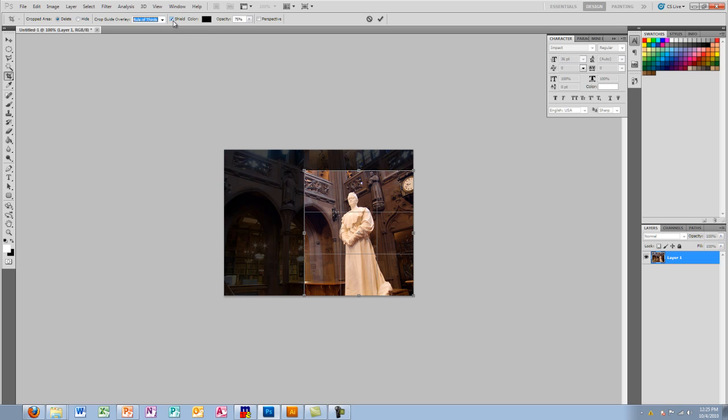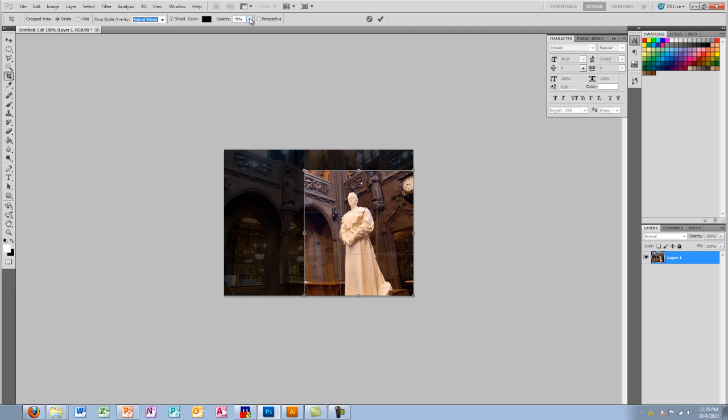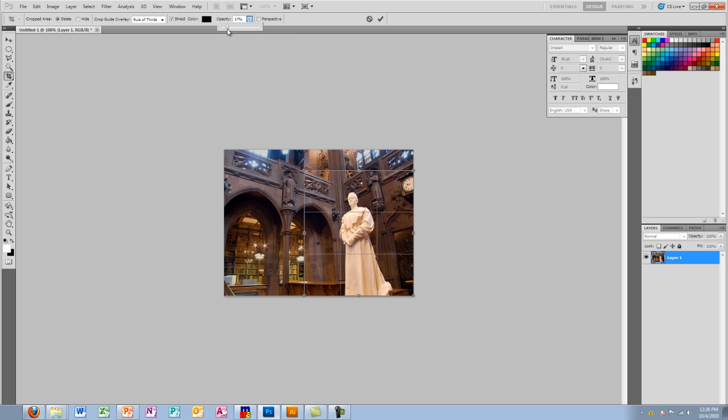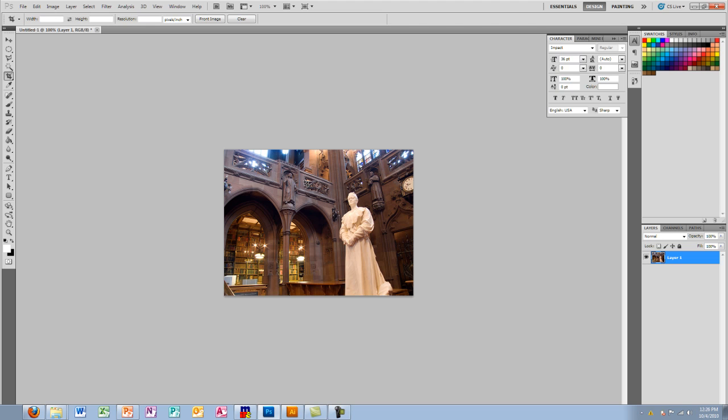We've got shield color, which, as you can see, shows what's happening. And the opacity is the opacity of the shield. I can make it 100%. Can make it 5, 17, whatever. Put it back to 75 just because it's nice. And with perspective, the camera realizes what the perspective of the image is, and it tells me that should be the center of the image. But I'm not going with the perspective. And after I've got my selection done with the crop tool, I can either right-click it and hit crop, or cancel to back out of the selection.